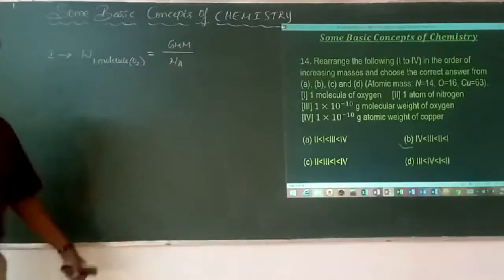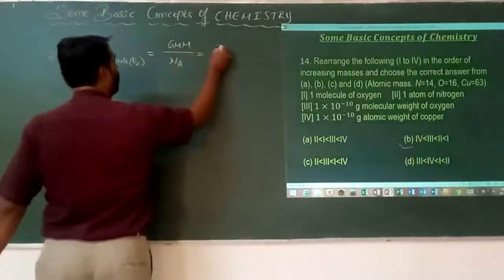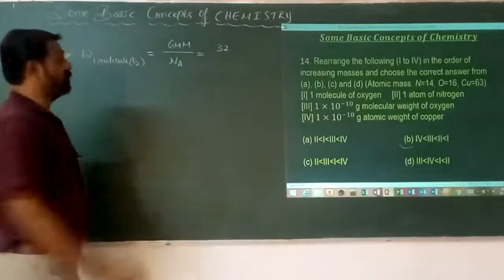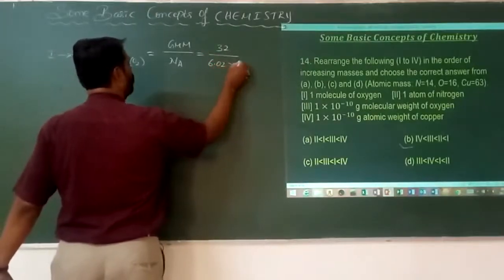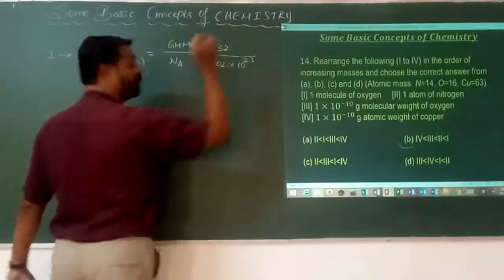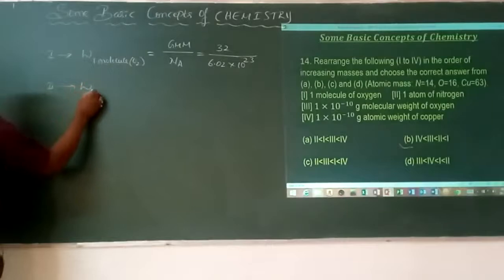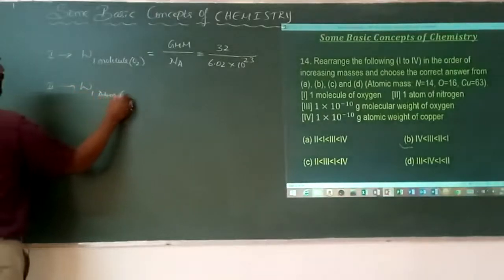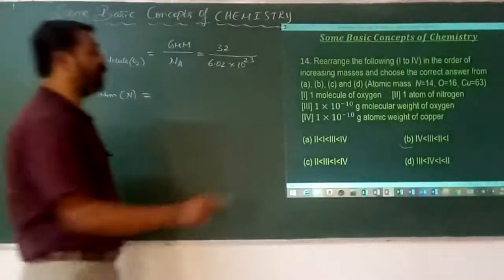The mass of one molecule is always equal to the gram molecular mass divided by what number? The molecular mass of oxygen divided by 6 into 10 to the power 23. Don't simplify this. The second case is the mass of one atom of which element? Nitrogen. Nitrogen is actually a molecule, but he has specified that.